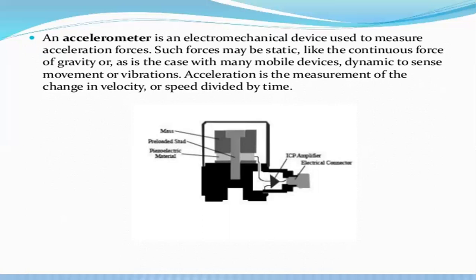The electrical signal gives how much acceleration is acting on the device, and it is calculated mechanically. That's why it is called an electromechanical device. The main purpose of these accelerometers is to measure acceleration forces.